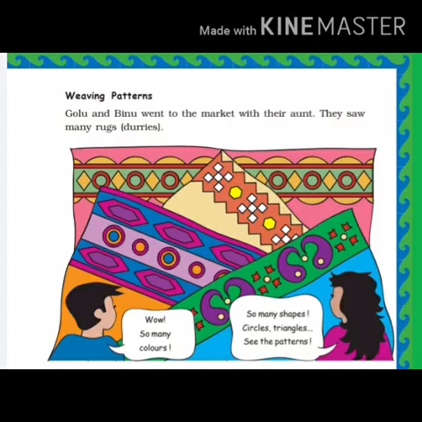Now, children, let's see what are weaving patterns. Children, Golu and Binku went to the market with their aunt. They saw many rugs. Children, which shape can you see in these borders? Children, we can see circle, square, and triangle.